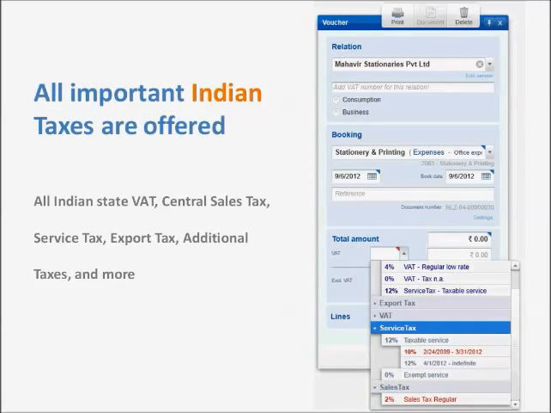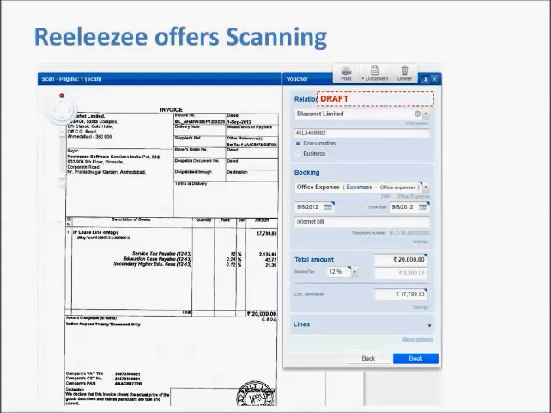We've complied with all Indian taxes, from VAT, central sales tax, service tax, so all important Indian taxes are covered. We offer one more striking feature, which is scanning. All your bills get scanned in one location. You do not need to really scan the invoice completely. You can simply take a print screen of it and send it by email. Our server will store your bills automatically. This ensures the organization has minimum paper and less clutter, and you can manage your accounting smoothly.